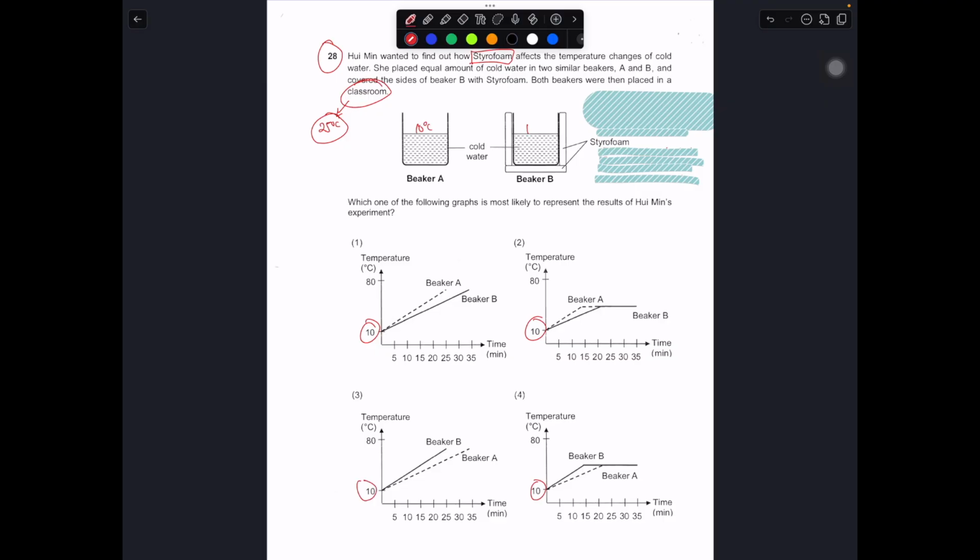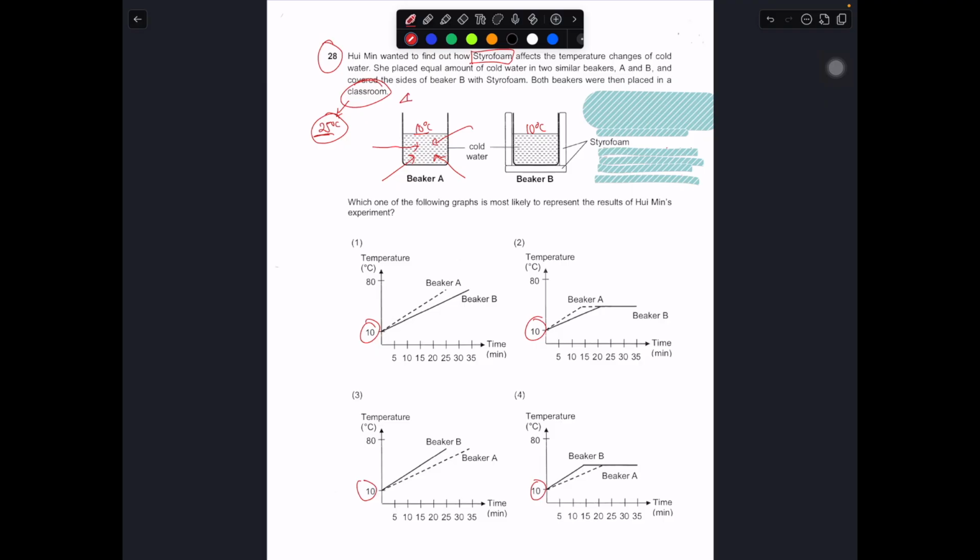So in this case, where will the heat be going? Heat will always travel from a higher temperature to a lower temperature. So the heat will travel from the surrounding into the water. Let me draw arrows to indicate the heat transfer from the surrounding into the cold water.